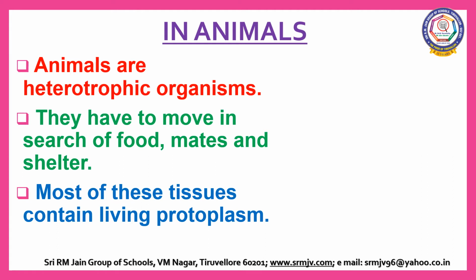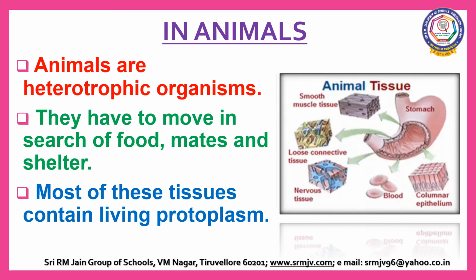Animals are heterotrophic organisms. That is, they do not prepare their own food. They depend on other organisms for food. They have to move in search of food, mates, and shelter. So they need more energy when compared to plants. Most of the animal tissues contain living protoplasm because the living cells need more energy and more maintenance.